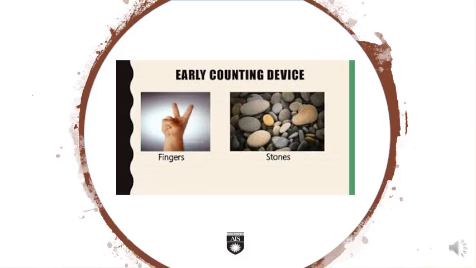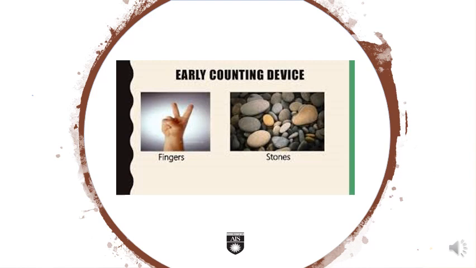In the previous picture, you saw some devices that early man used for counting, like stones, like sticks, like foot, and also bones. But in this picture, you see one particular device which is used not only by the early man but is still being used by us for counting, which is our fingers.